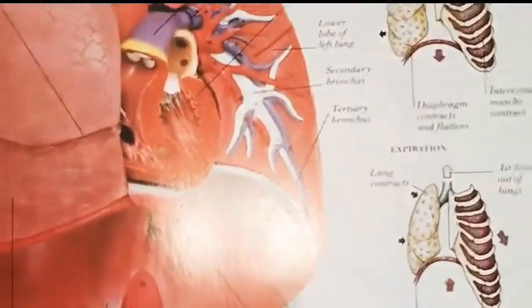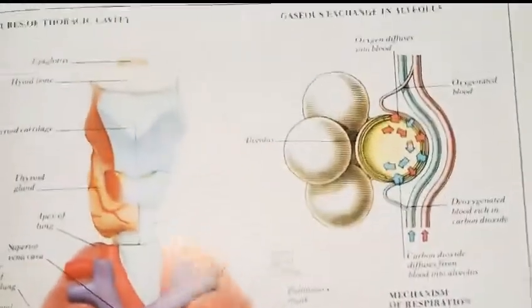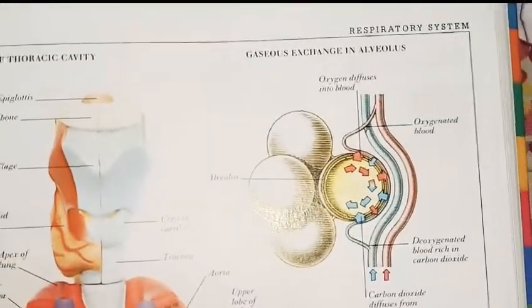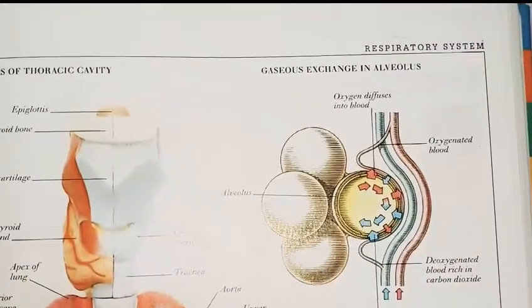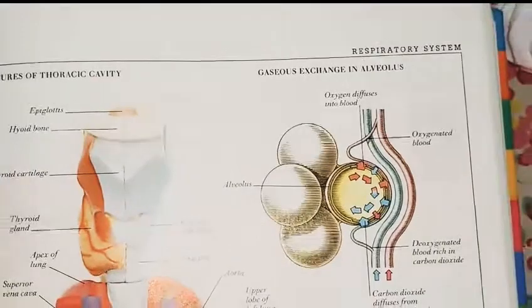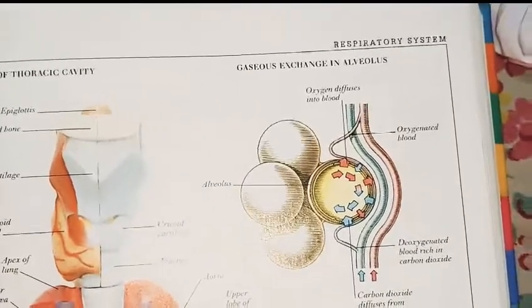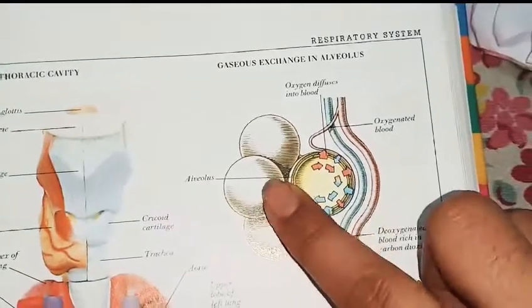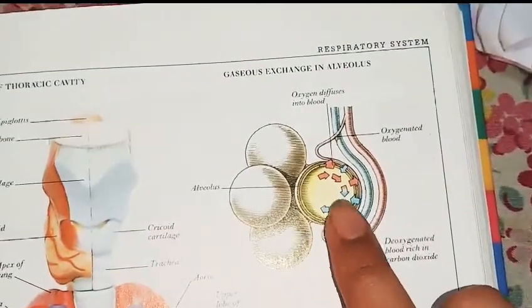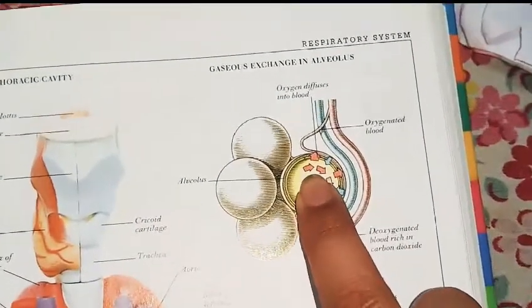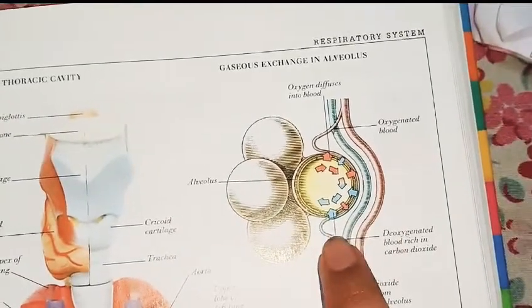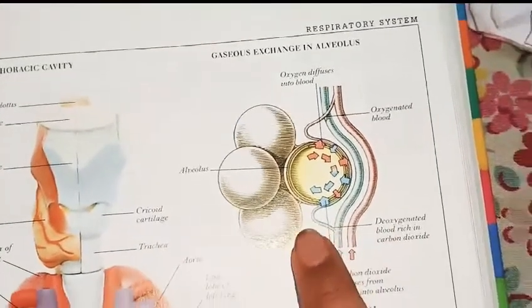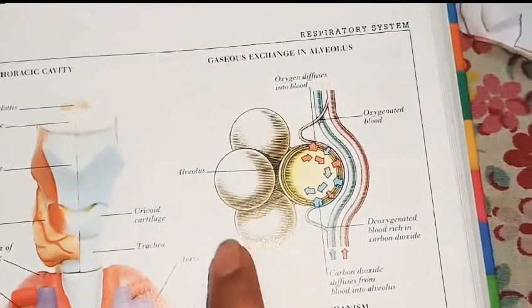Now I have one more diagram to show what happens when oxygen goes to the alveoli. Suppose this is the alveolus. The red portion defines oxygenated blood, and blue defines deoxygenated blood. The deoxygenated blood is rich in carbon dioxide.